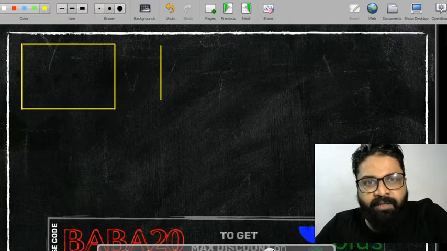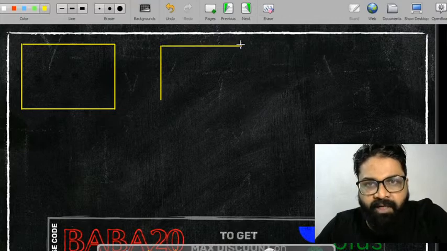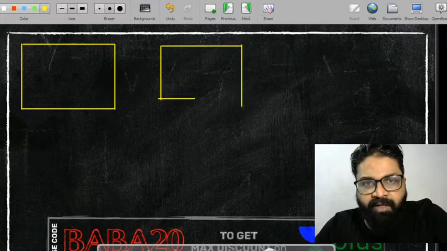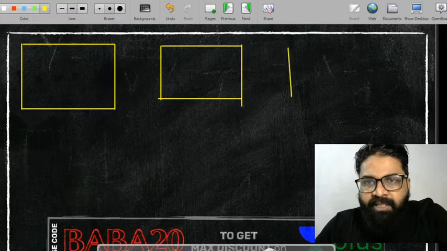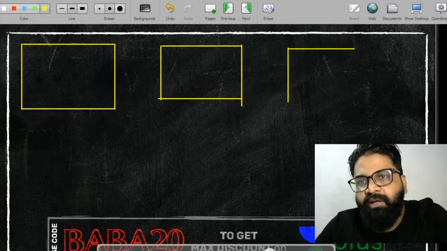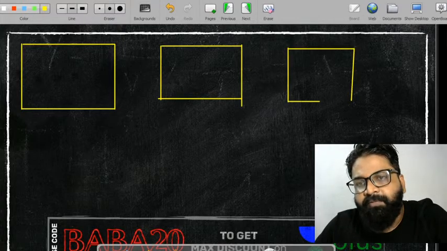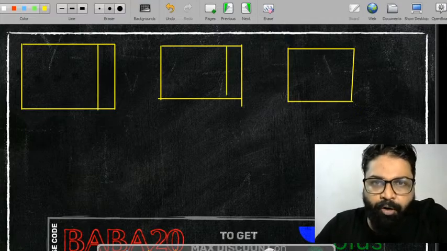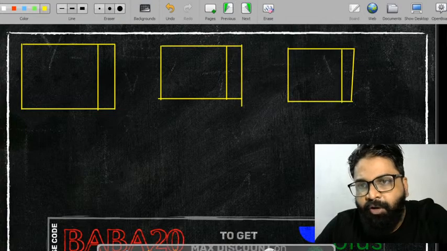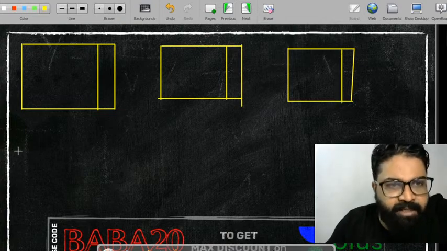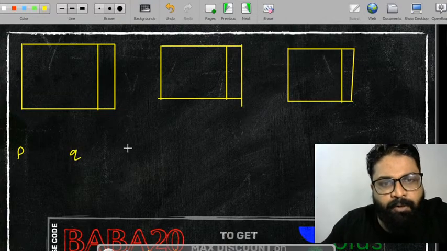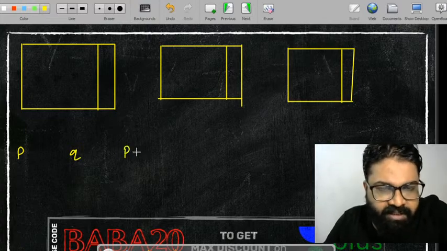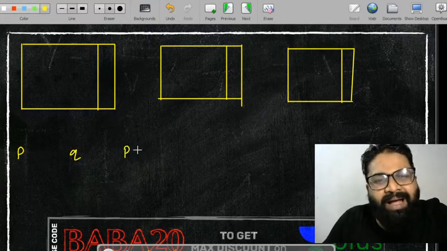Let's consider, suppose I have the following number of tables. ठीक है. Let's consider I'm drawing this type of tables here. So let's discuss this type of tables. See, I will be talking about the last expression. Suppose I take this as P, this as Q, and this is nothing but P and Q.